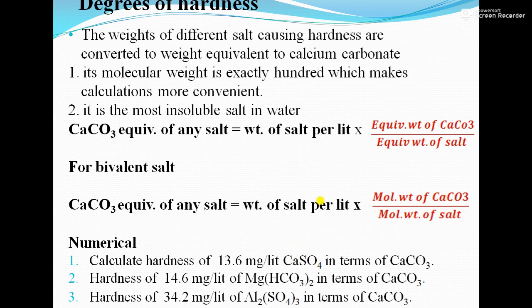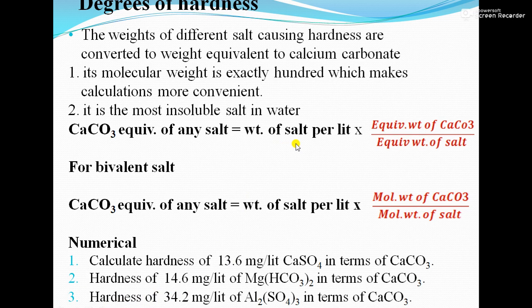In the second, magnesium has plus 2 valency, calcium plus 2, while aluminium is plus 3, calcium plus 2. So in the first two numericals, you can use either formula or both. But for the third numerical, you have to use only the first formula.